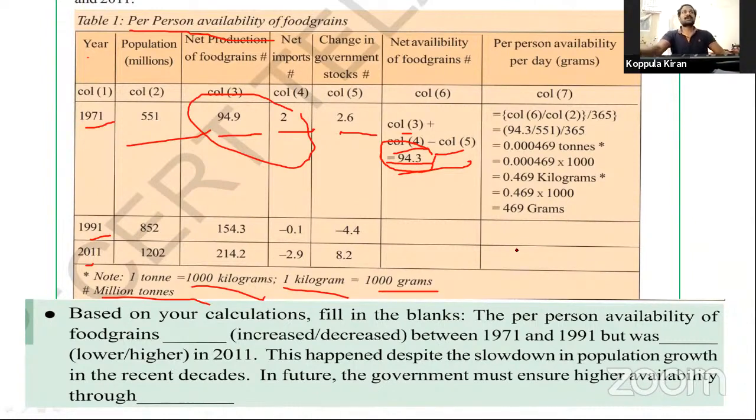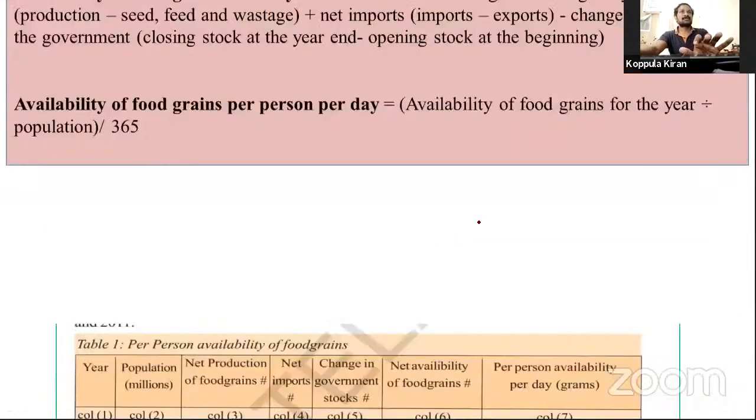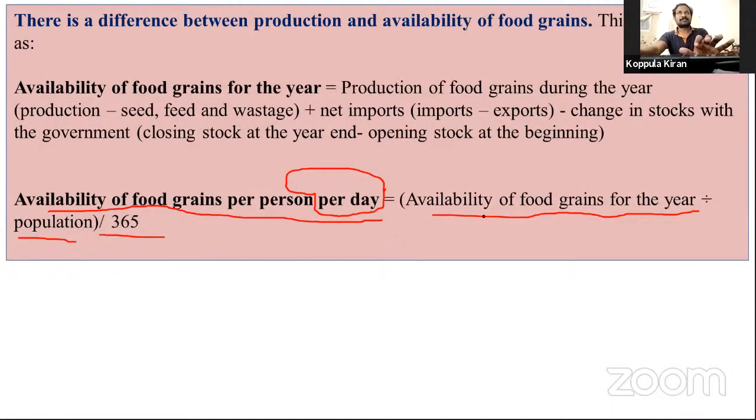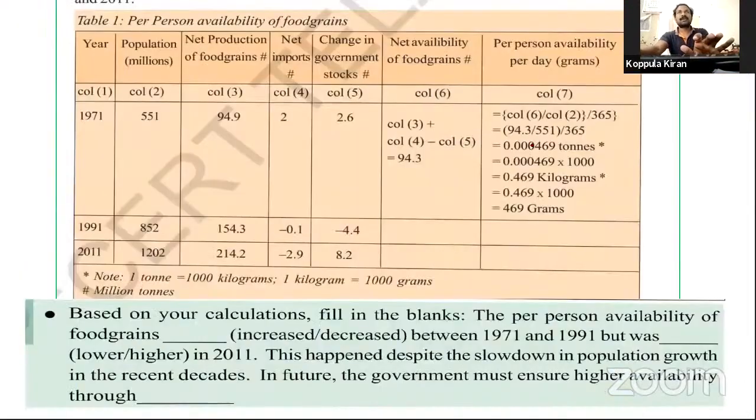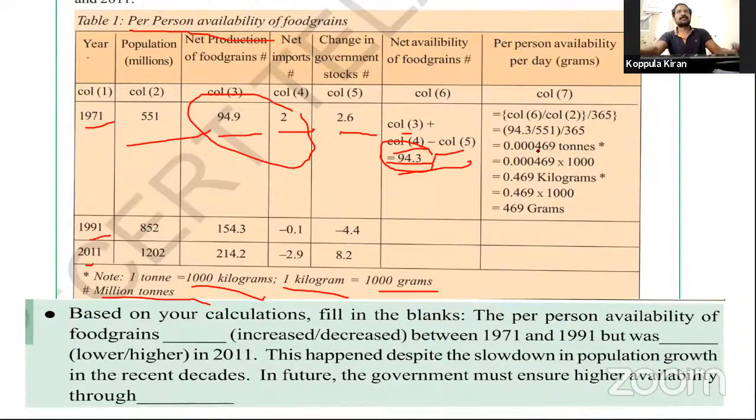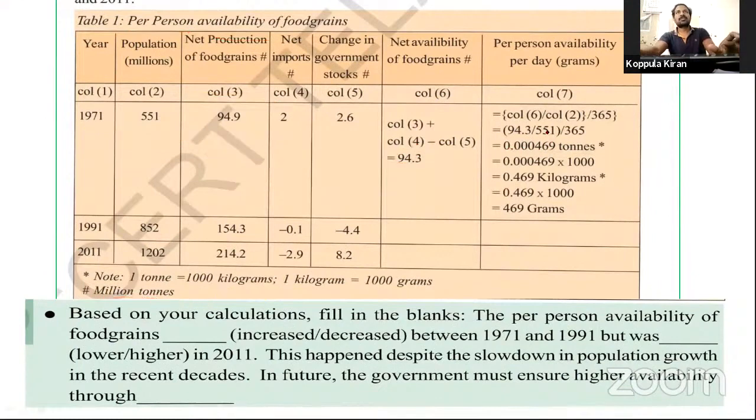1 kilogram equals 1000 grams. See this, we have discussed this already previously. Look at this: availability of food grains for the year divided by population divided by 365 days. Same here, we are calculating. This is the total availability of food grains.